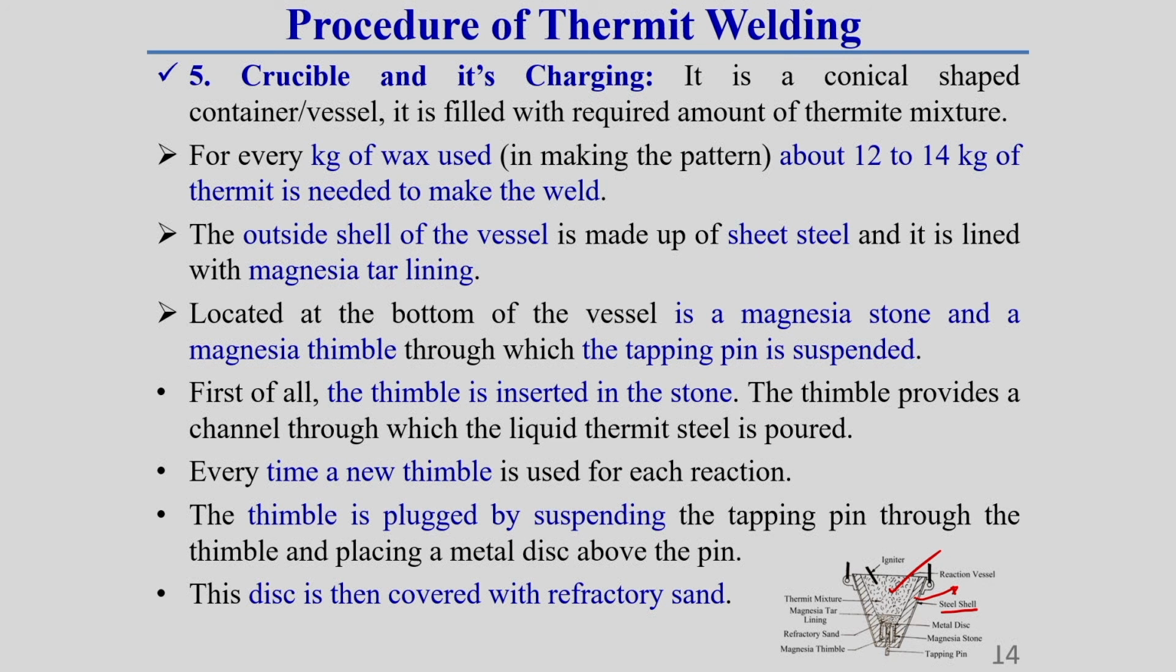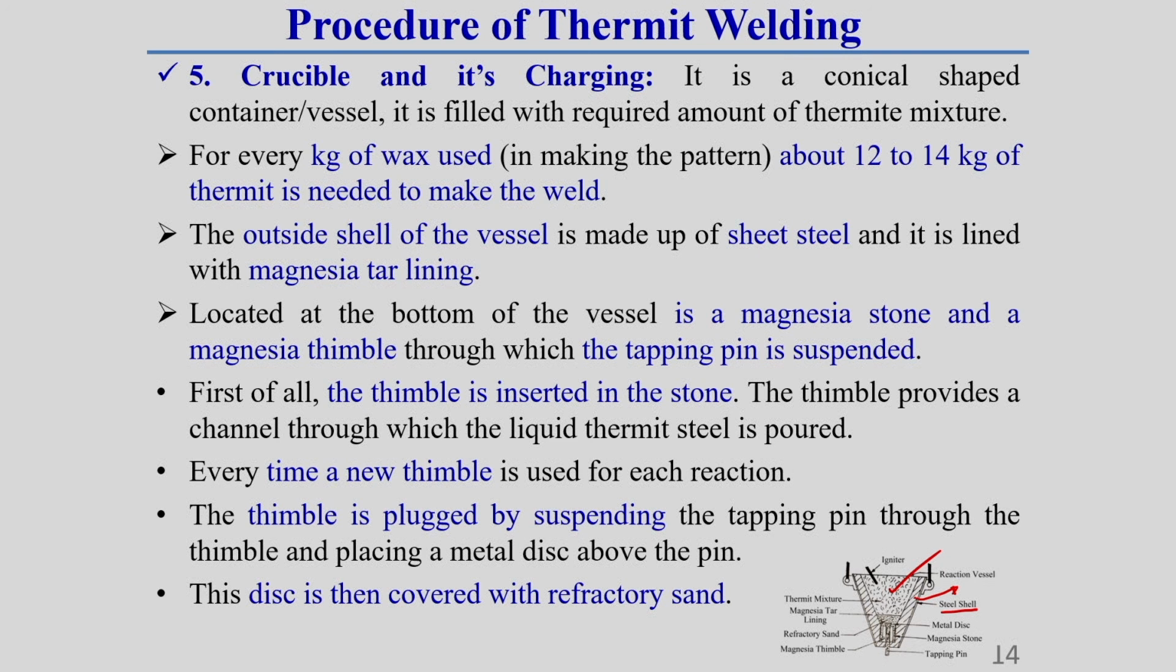Okay. Now, regarding this crucible and its charging, I am explaining a little bit in detail. It is a conical-shaped container vessel. It is filled with a measured amount of thermit mixture. One thing you should keep in mind is the proportion of thermit mixture required. It depends on how much wax we have used for making the wax pattern, because the wax pattern is the shape which we actually have to make over this region.